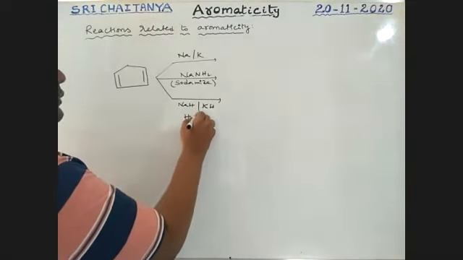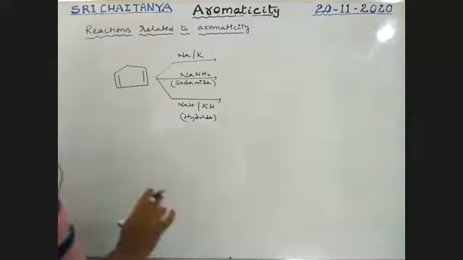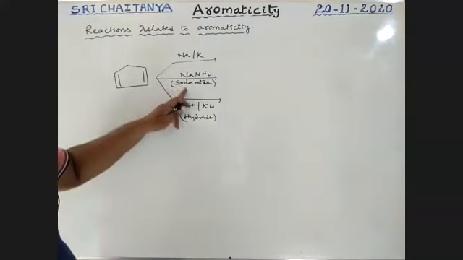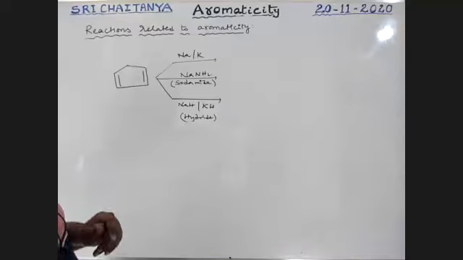These are hydrides. Whatever the reaction, this gives Na plus.